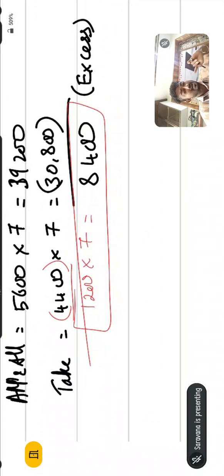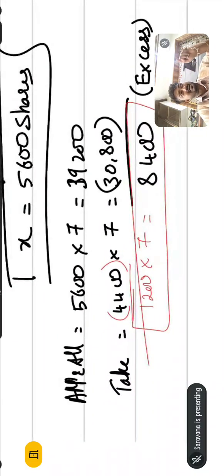Why did we find this excess amount? When the company called Vijay, Vijay answered the call. The company said, Vijay sir, you are holding 4,400 shares, and you need to pay the money for 4,400 shares. So Vijay said, sir, at the time of application, I applied and paid money for 5,600 shares, but you have allotted me only 4,400 shares.